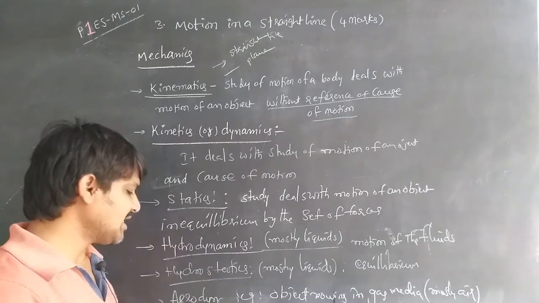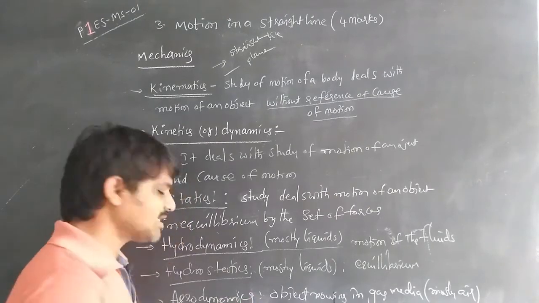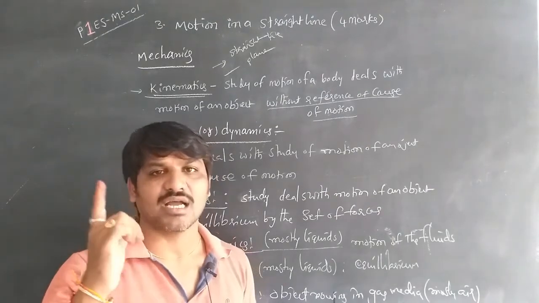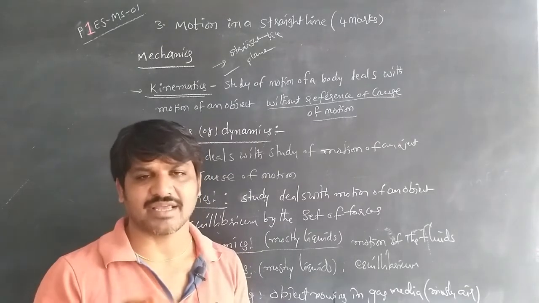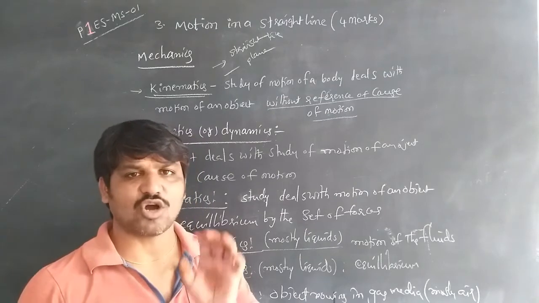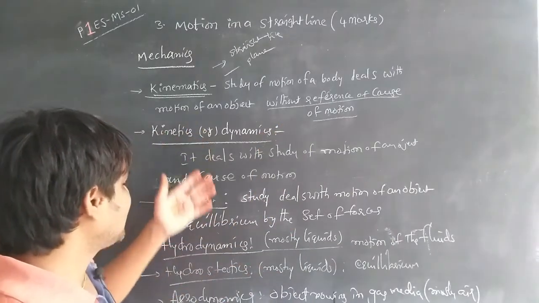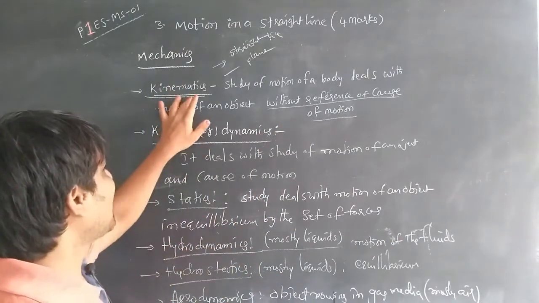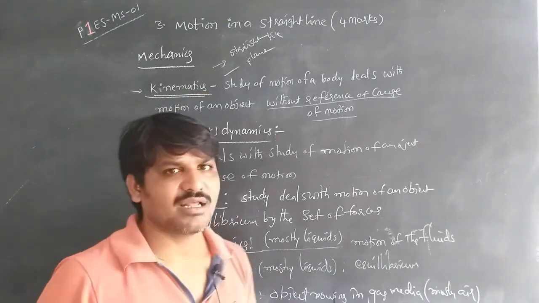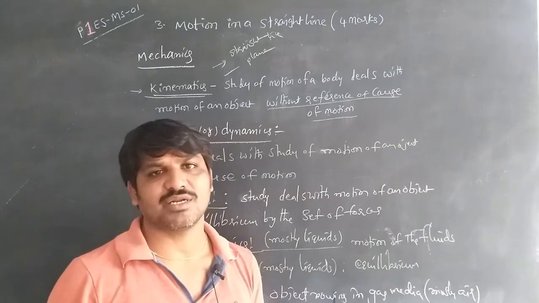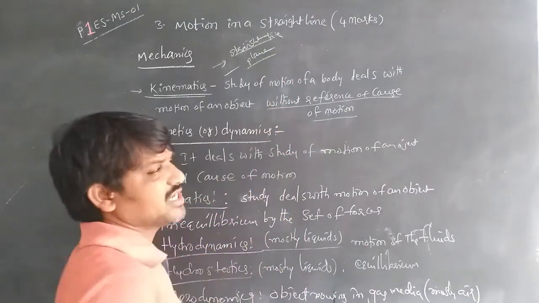The last and final one is aerodynamics. Aerodynamics is the study of the motion of an object in a gas medium. When the object is traveling in air or some other gas, we discuss that in aerodynamics. These are the branches of mechanics. In kinematics, we are going to discuss 2 topics in the first year intermediate education: motion in a straight line, and another one, motion in a plane.